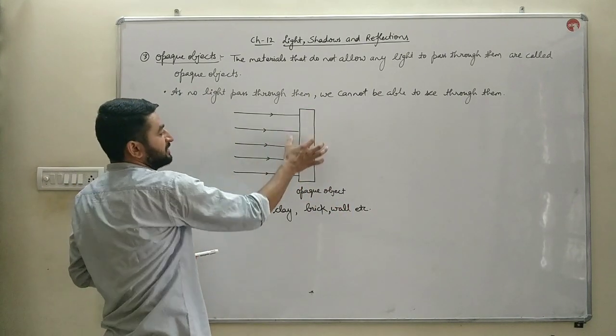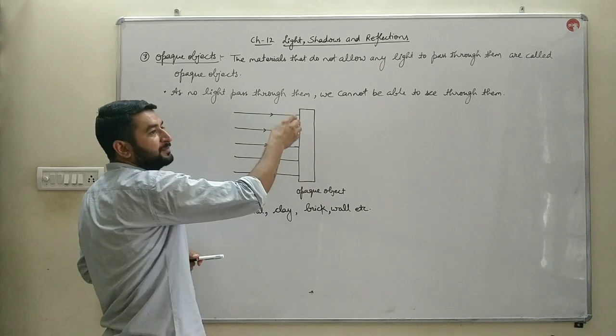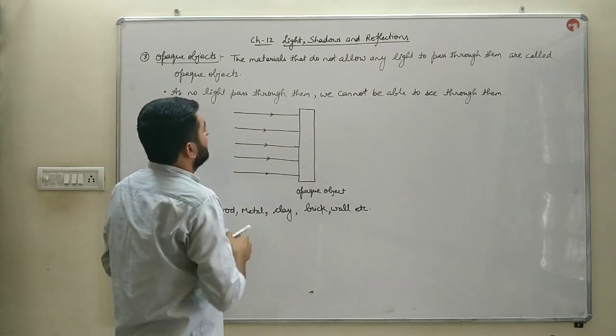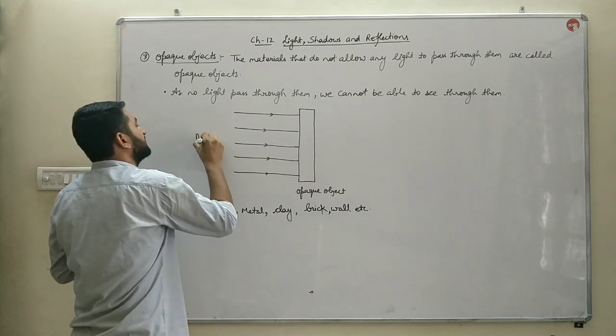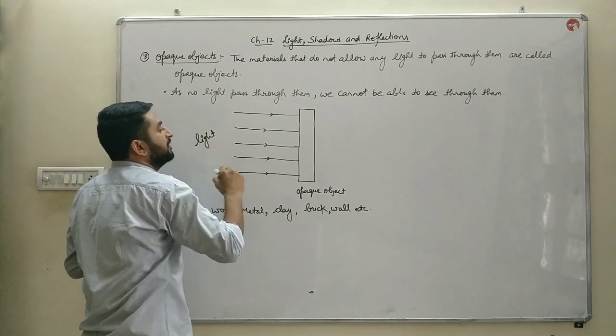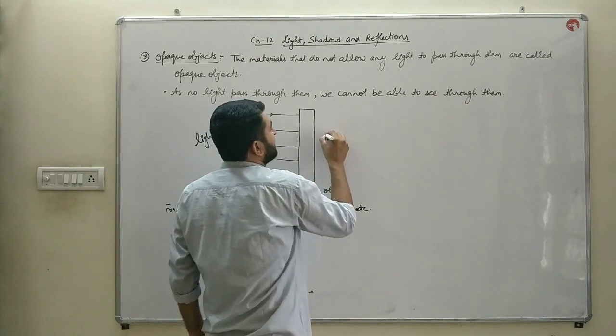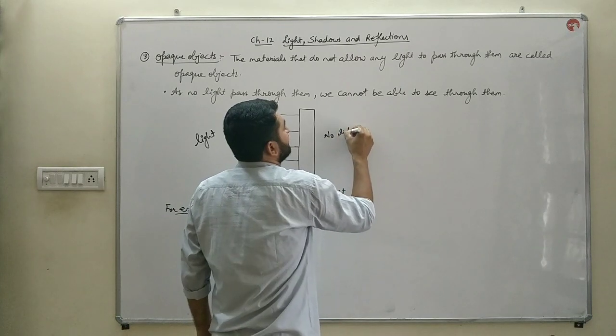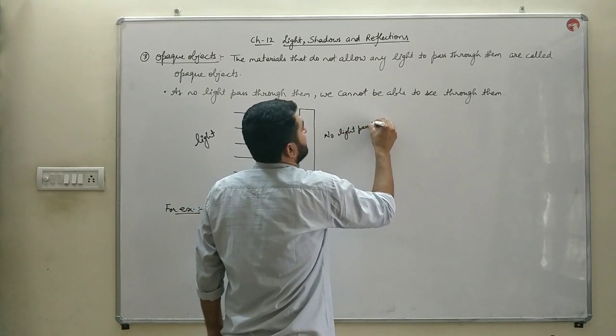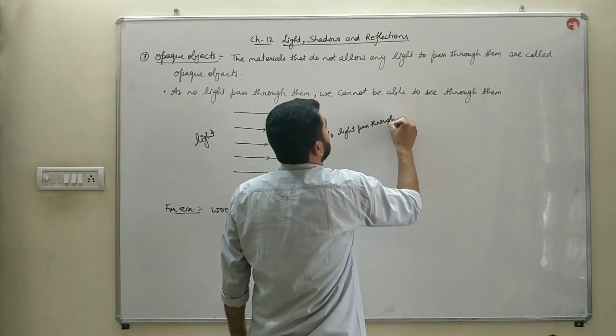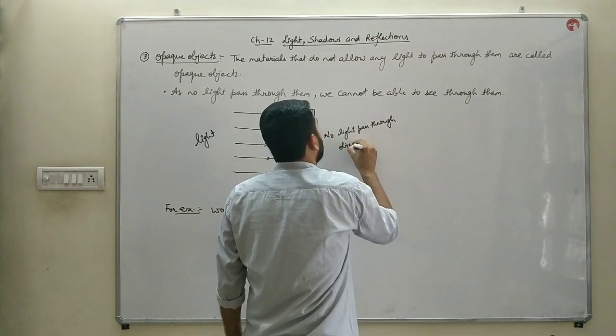This is an opaque object, bache. For example, a metal board or a cardboard. These are the light rays which are coming from the left side of the board. As you can see, no light passes through this object. So we cannot see through this object.